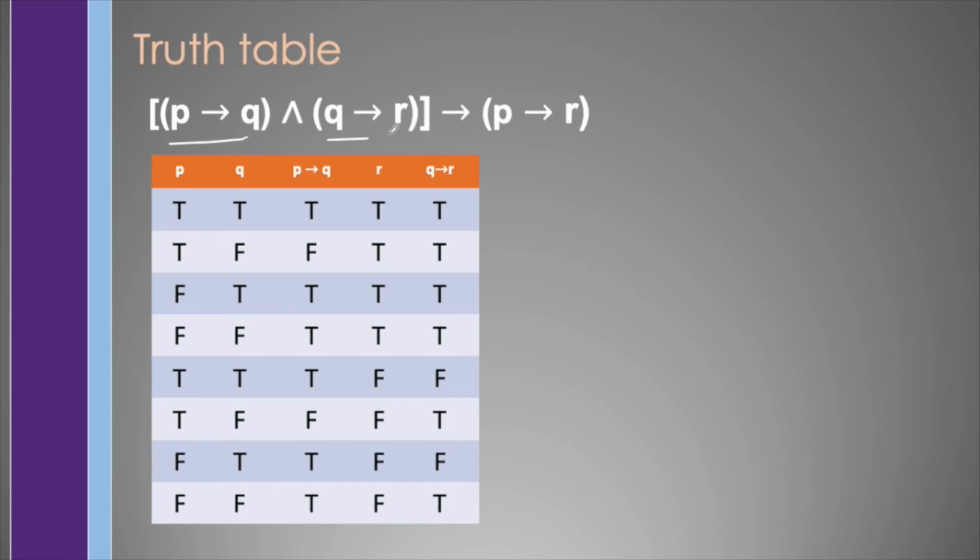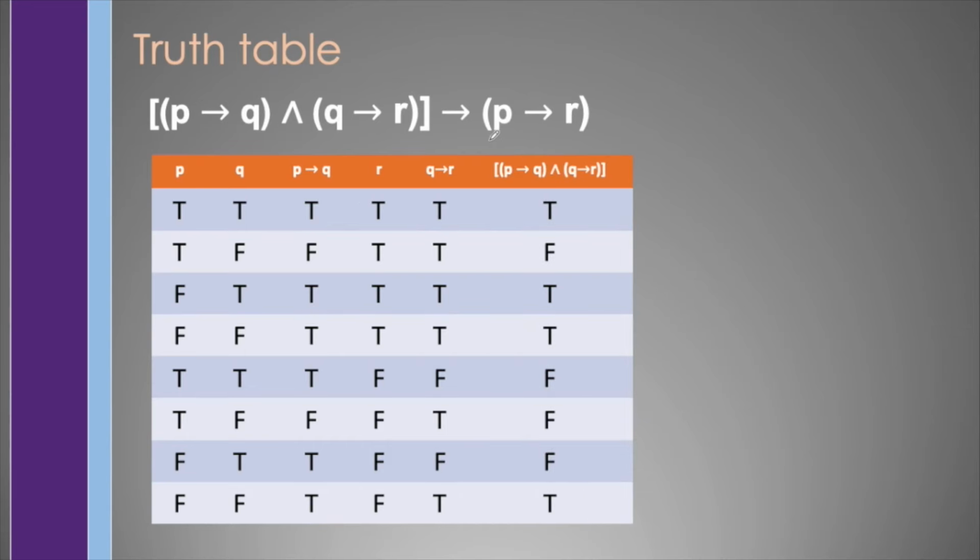Combining these two using this operation, we may add an additional column in which this operation implies that this is true only when both of these are true. So since these are both true, this is true. These are also true, so this is true, and the rest are false.